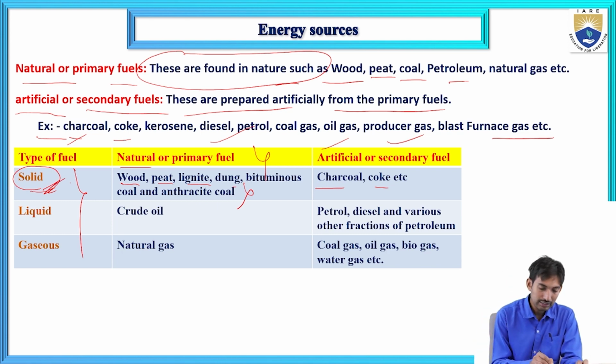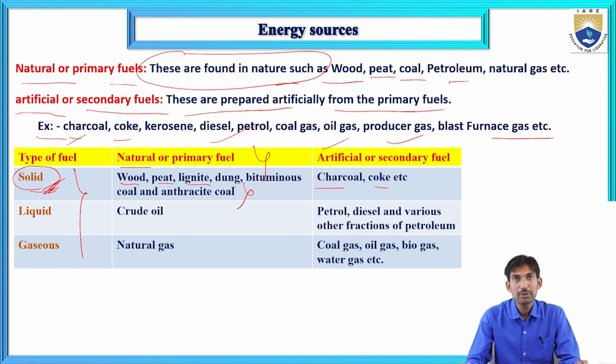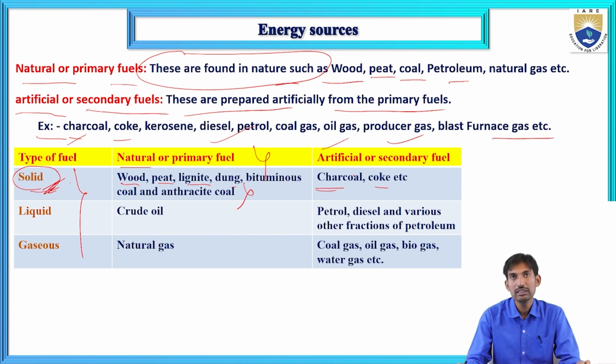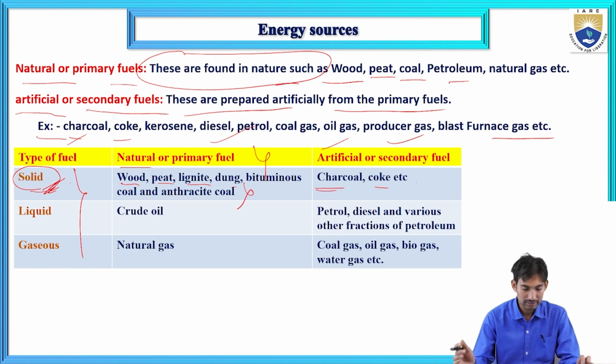To repeat, in the solid state, natural or primary fuels are wood, peat, lignite, dung, bituminous coal, and anthracite coal. Charcoal, coke, etc. are the artificial or secondary fuels in the solid state.